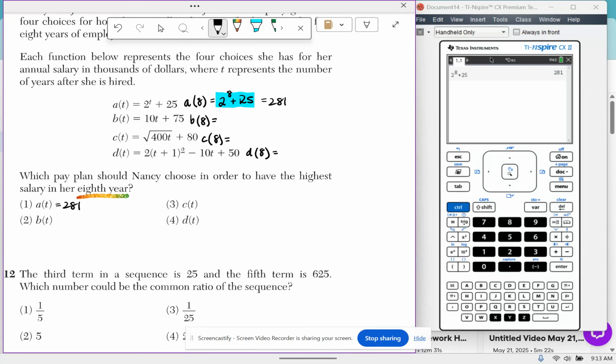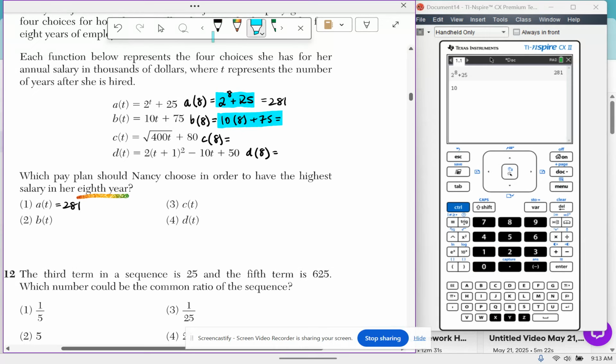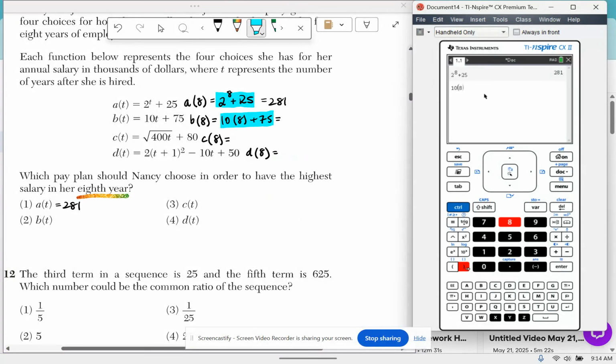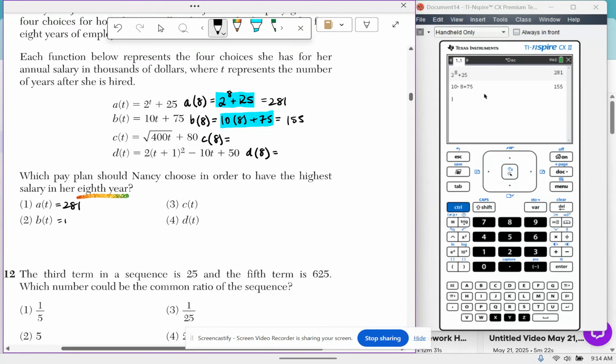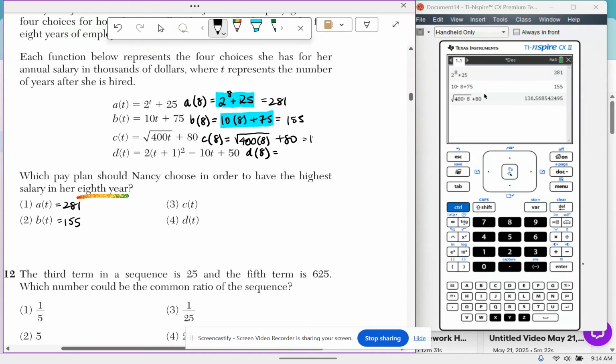Let's type in B of 8. That's going to look like 10 times 8 plus 75. I'm only typing in the right-hand side, okay? And not the equal sign, there we go. 10 times 8 plus 75, 155. I'm going to do the next one, square root of 400 times 8 plus 80. So this is all under the square root. I have 400 times 8, come out of the square root, plus 80. It's 136.6-ish, I guess.